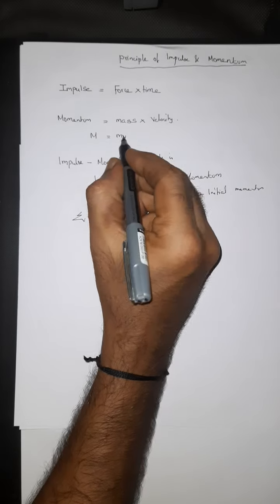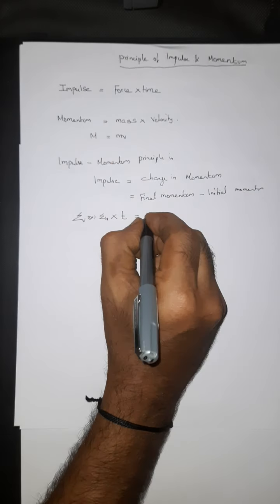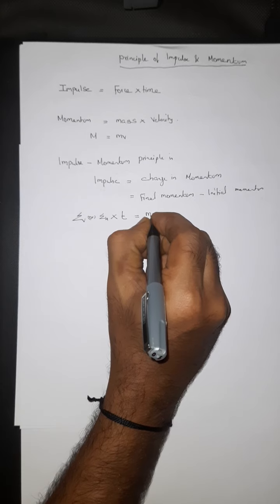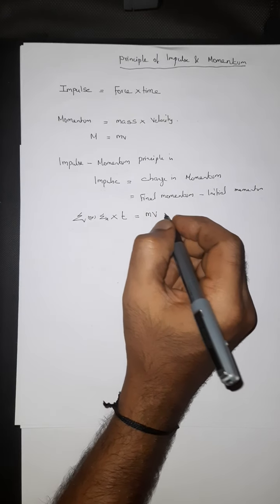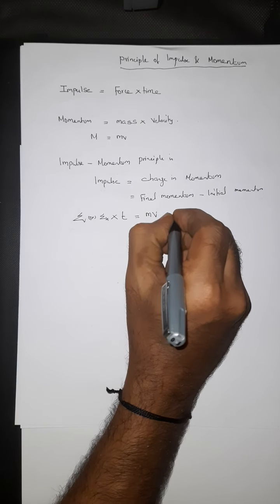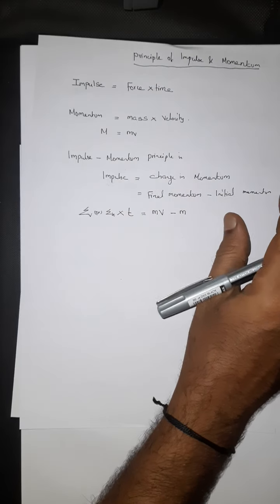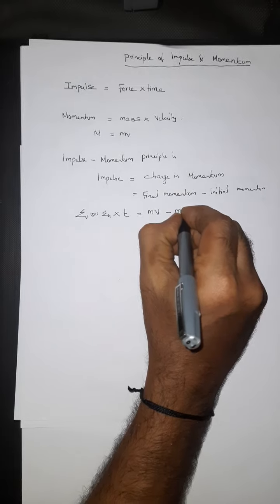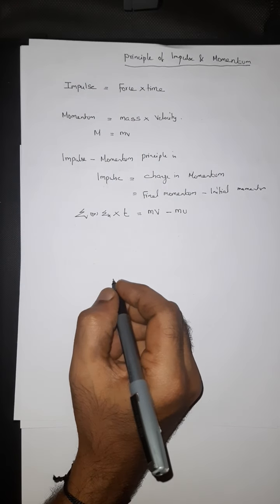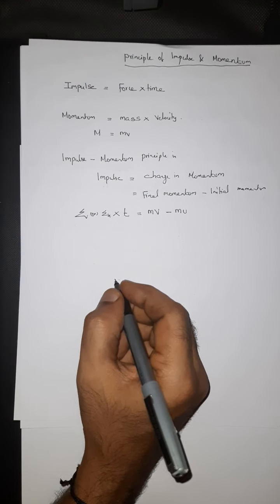Final momentum. Momentum is nothing but mass into velocity. Final momentum is mass of the body into final velocity of the body minus mass of the body into initial velocity of the body, right?